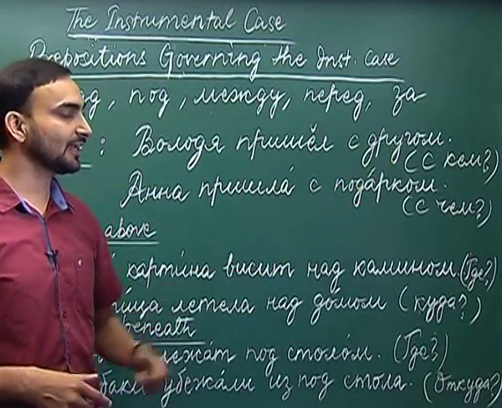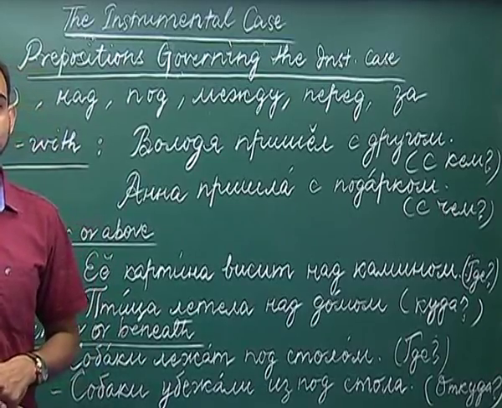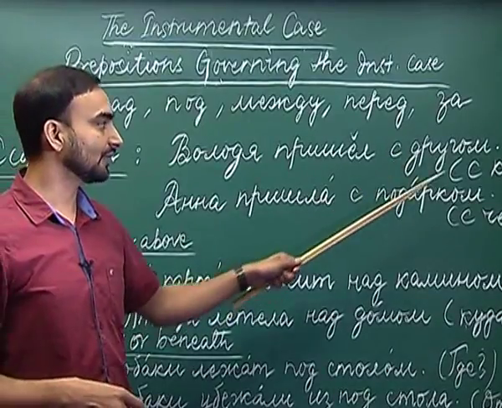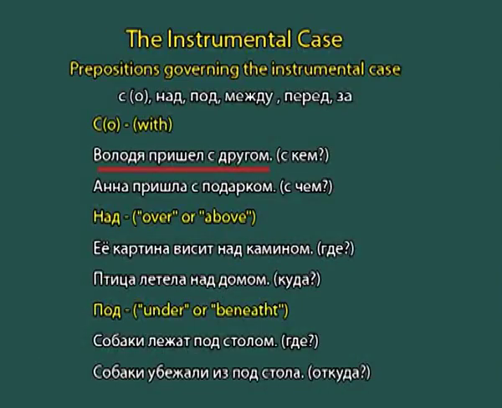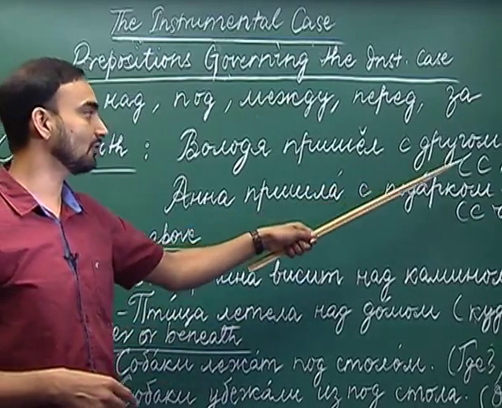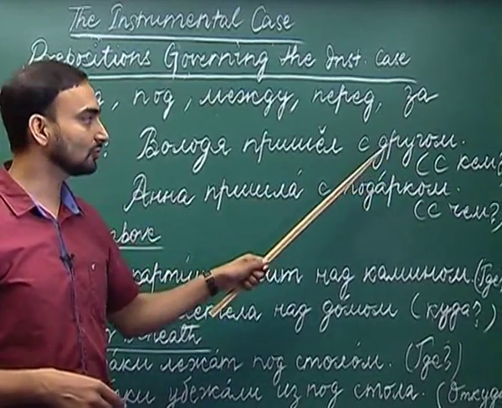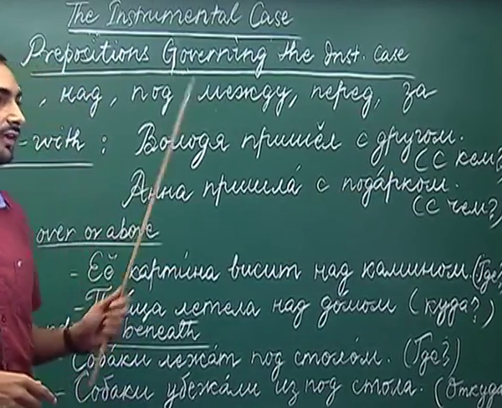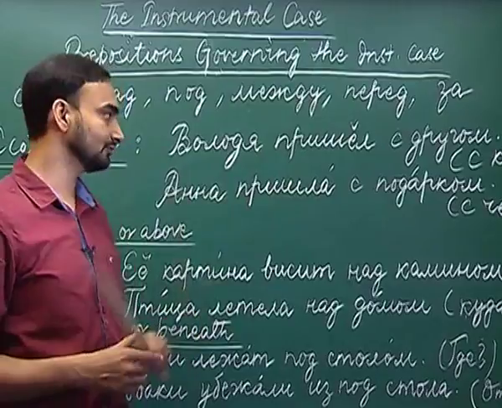So, the question would be s kem prishel Volodya? With whom did he arrive? When the question is s kem, obviously we will use the instrumental case of the noun, and here the noun is drug. So, drug has changed into instrumental case, that is why we have used Volodya prishel s drugom.